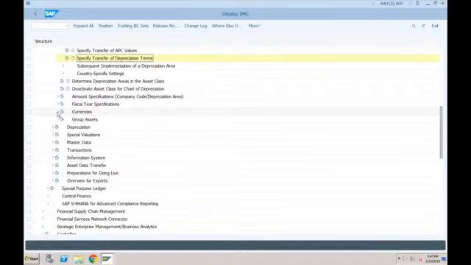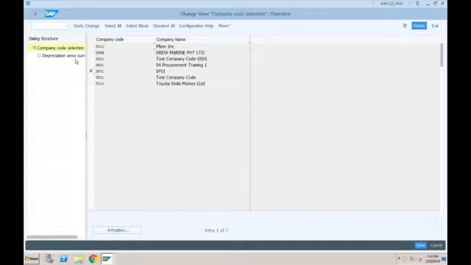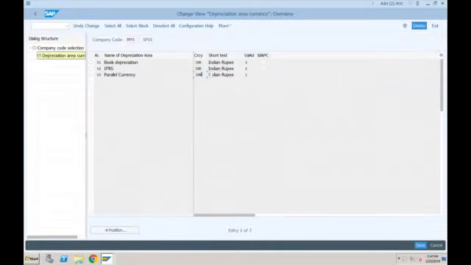So define depreciation area for foreign currency. You will go to your company code here, depreciation area and currency. Here you will be specifying what is your parallel currency. So in our case, we created the parallel currency as 30 group currency, and group currency is also INR. But if it is any other currency, you will specify same currency, whatever you have maintained as your group currency.